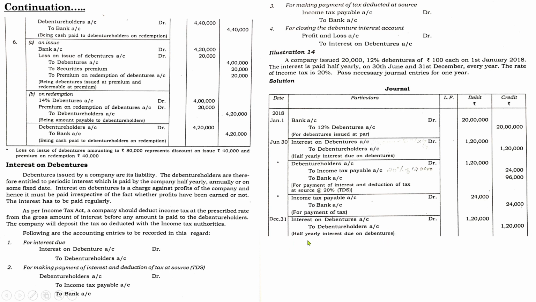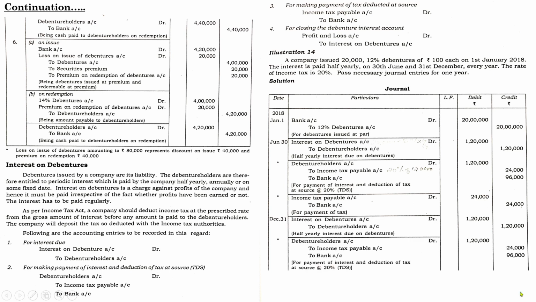Next, you need to make the entries for the tax payment, tax entries as well as the profit and loss entries. So the entry will be debenture holders account debtor, income tax payable account to bank account. Here the entries will be same because there are no other further adjustments. All the rate is applicable to the same. At the time of June also and December also, interest rate remains the same, and the period is 6 months for each. So there is no difference in the amounts and entries. It will be almost the same which you have passed at the time of June.